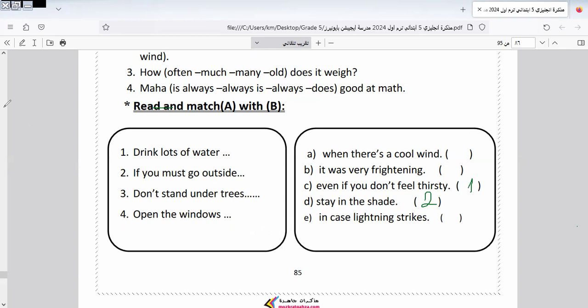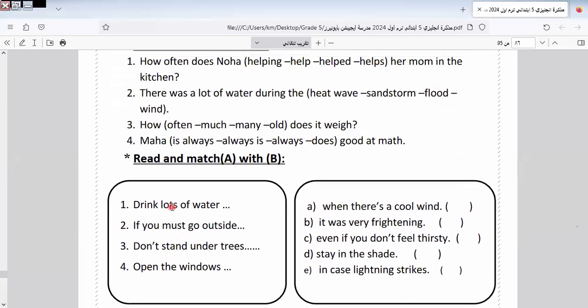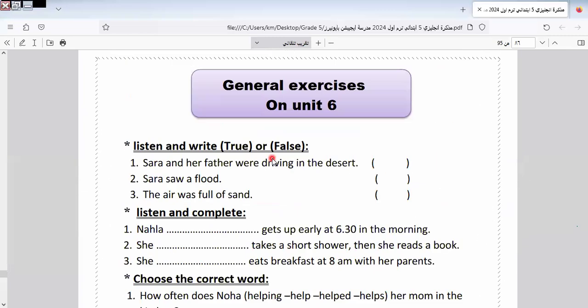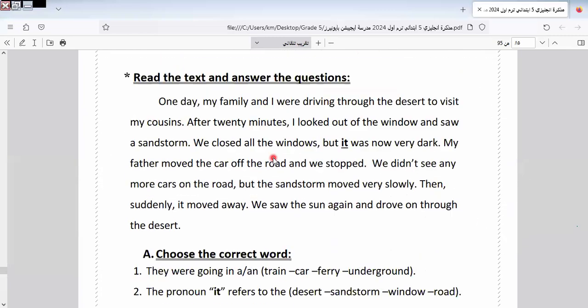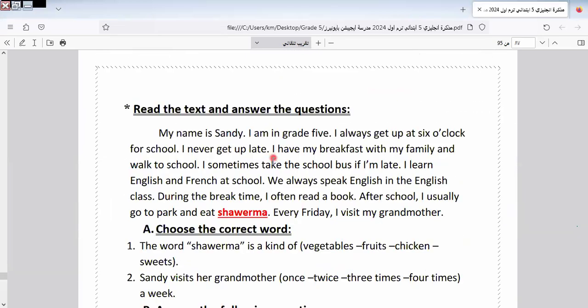Here we have. I will leave this exercise until I answer it again. Okay, I will leave this one, and I will leave this one. I will answer you in the next video, okay? Because I have something wrong here in this part. I will leave it and then answer in the next video, okay? Let's go to another one here.